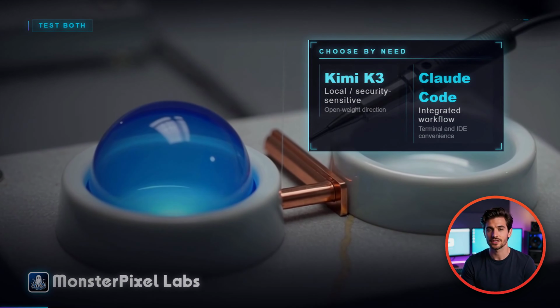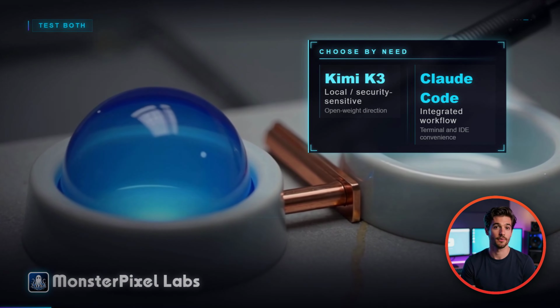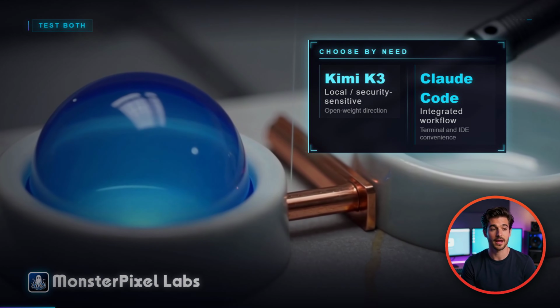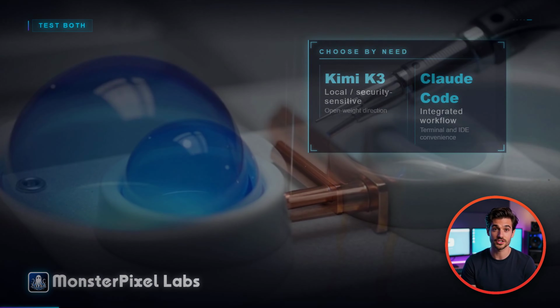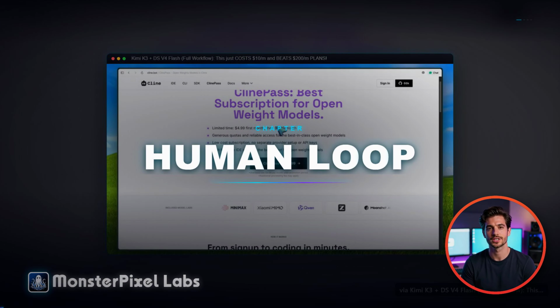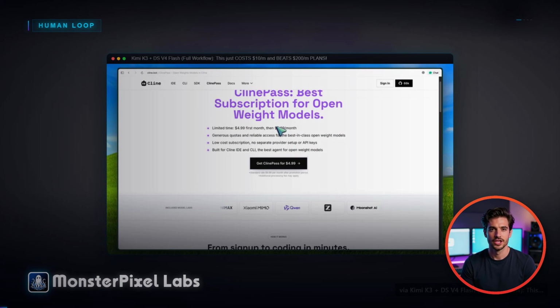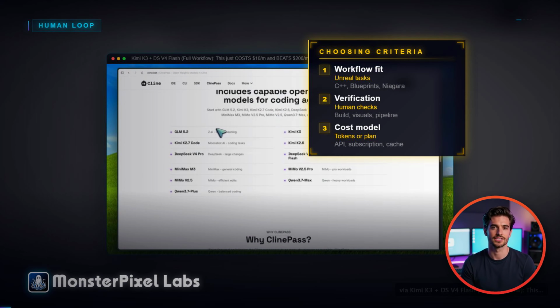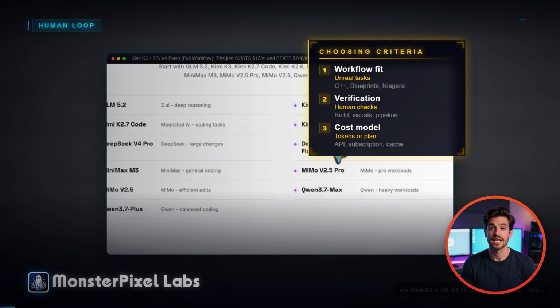For VFX, visual effects professionals, these tools are becoming part of the production coordinator role. They can patch scripts and call departments, but the director still approves the final cut. The lasting idea is simple: don't choose an AI model by benchmark alone. Choose it by how well it fits your Unreal Engine workflow, your verification process, and your cost model.